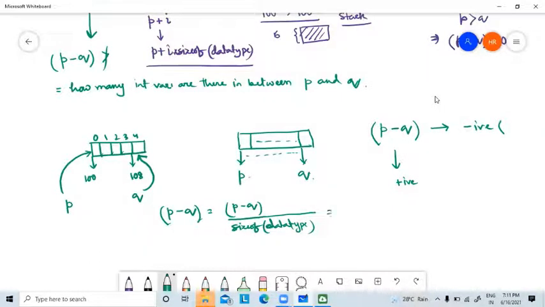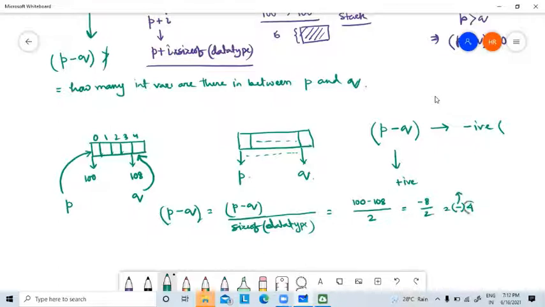Now P minus Q is 100 minus 108 divided by size of data type. It is integer, so size of data type is 2. So now it will give you minus 8 by 2, so minus 4. This negative value is coming. Why? Because it is before or after. Depending on that, this negative value is coming. Okay?